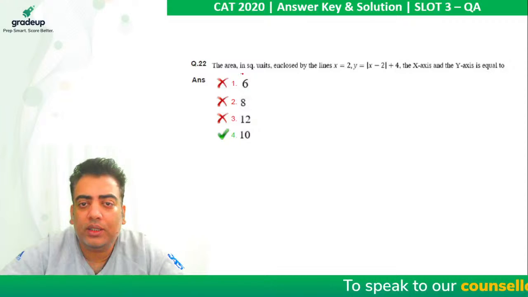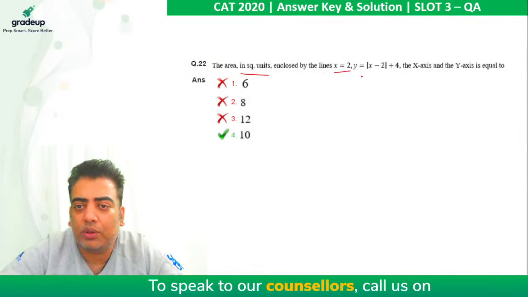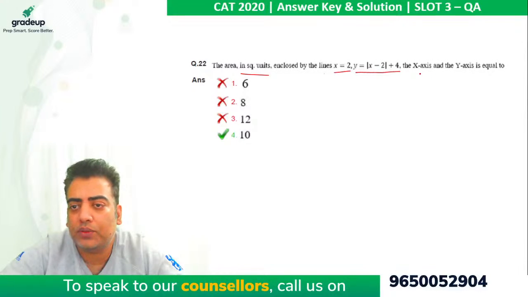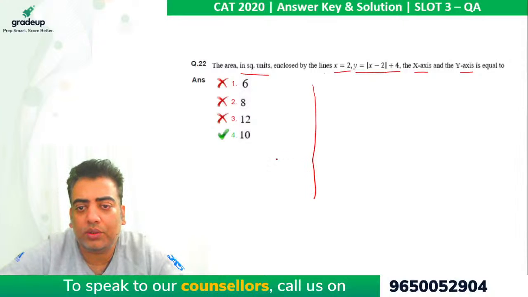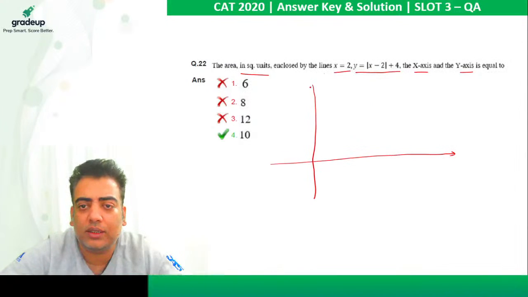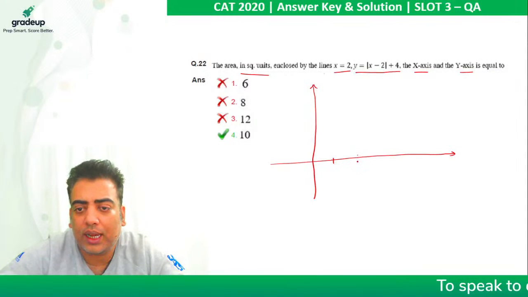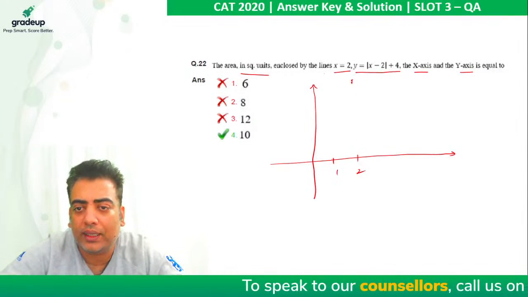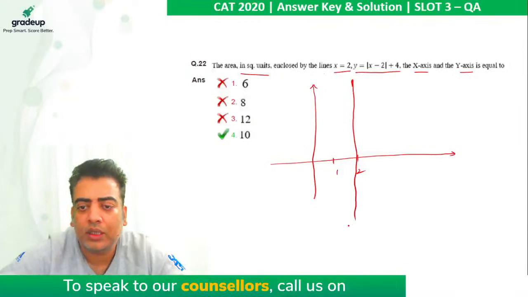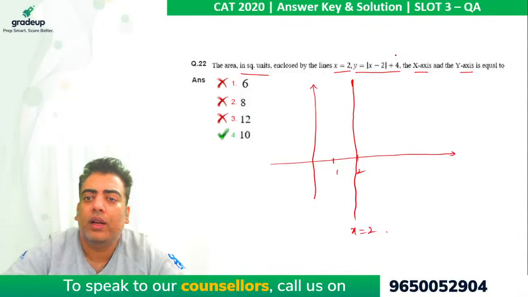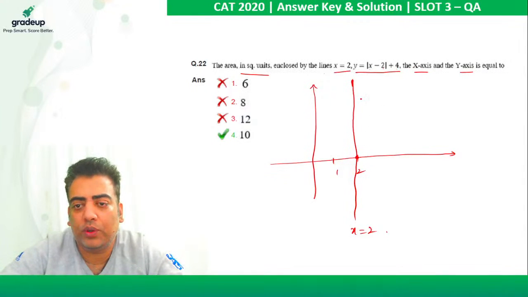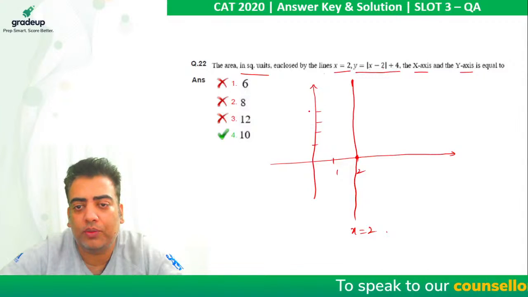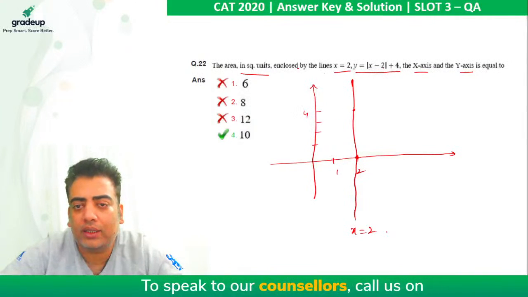Here he says the area in square units enclosed by the lines x equal to 2, y equal to mod x minus 2 plus 4, the x-axis and the y-axis is equal to. So in order to solve this question, we just need to draw the given lines. So x equal to 2 is a line which is parallel to the y-axis. So this represents x equal to 2. y equal to mod x minus 2 is going to have a turning point at 2. But because of plus 4, this will be shifted 4 points upward, and its graph will look like this.